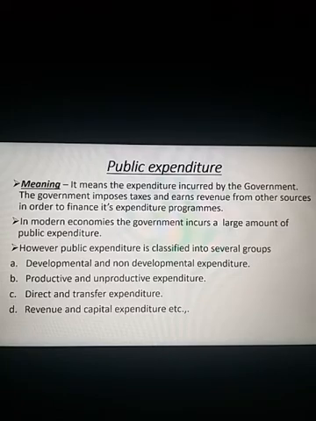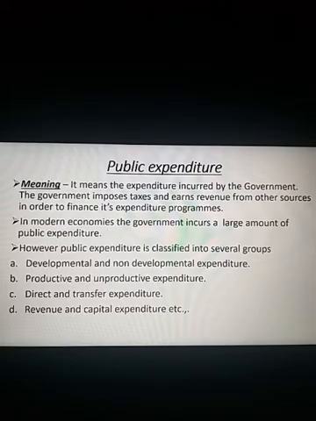The government incurs a large amount of public expenditure in the sense that the role, responsibilities, or duties of the government are increasing day by day, and the governments are planning to have a number of populous programs for the welfare of the people. As a result, the amount of money incurred as expenditure by the government increases.